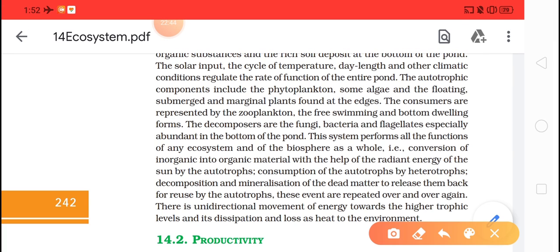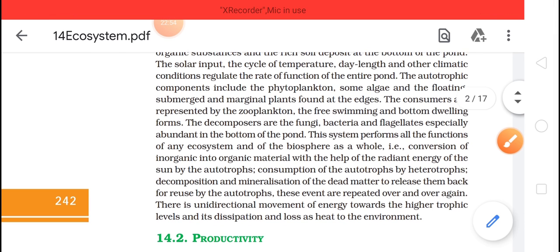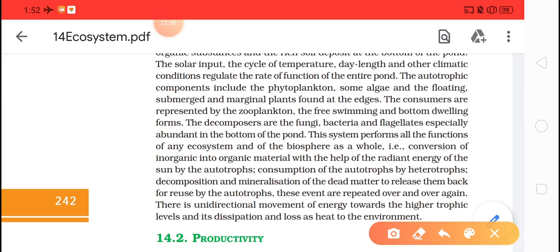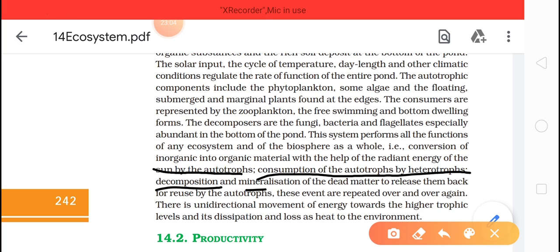So there is conversion of inorganic to organic material with the help of radiant energy of the sun by the autotrophs. Then consumption of the autotrophs by heterotrophs, and decomposers do mineralization of the dead matter to release nutrients back for reuse by the autotrophs.